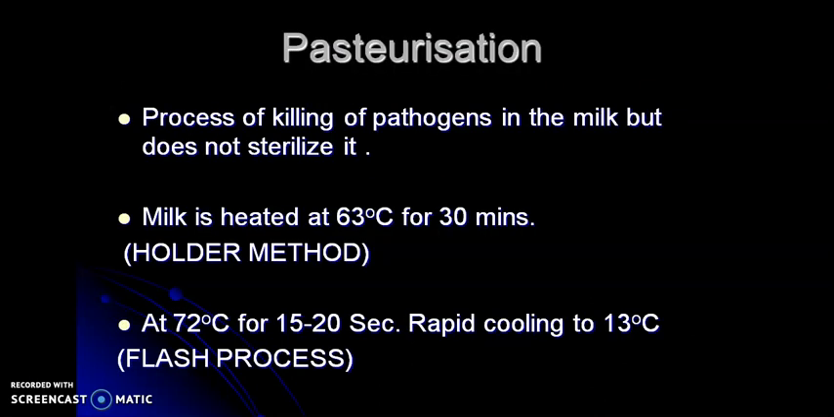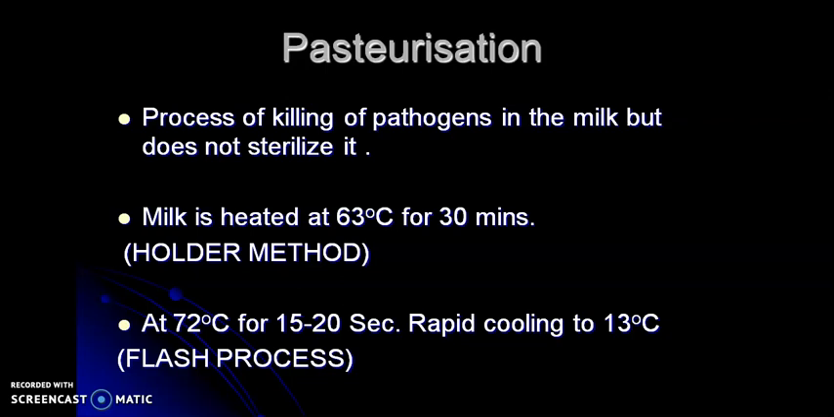The first one is pasteurization, which comes under temperature below 100 degrees Celsius. Pasteurization is a heat treatment process used widely in the dairy and food industries for microbial control and preservation of the food consumed, usually at a temperature below 100 degrees Celsius. It involves the process of killing of pathogens in the milk but does not sterilize it. There are various methodologies involved in the pasteurization process like Holder method, flash process, ultra high temperature.